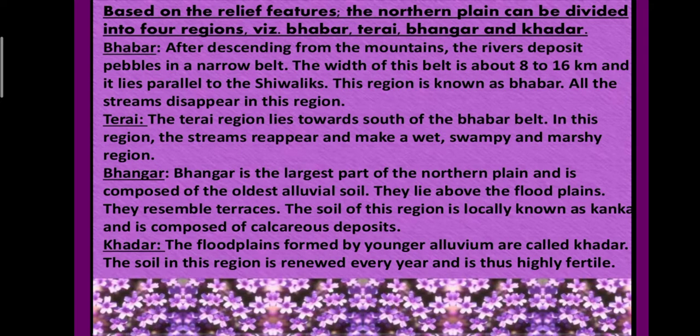Pebbles are small pieces of rocks. After descending from the mountain, the river deposited pebbles in a narrow part. The width of this belt is about 8 to 16 kilometers. This narrow pebble belt lies parallel to the Shivalik range. We already discussed the Shivalik in our first session.